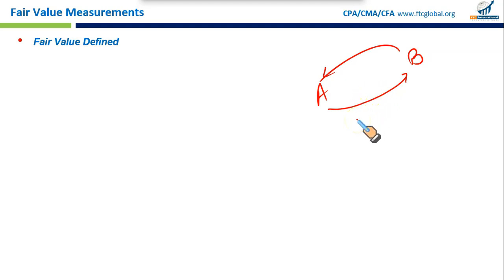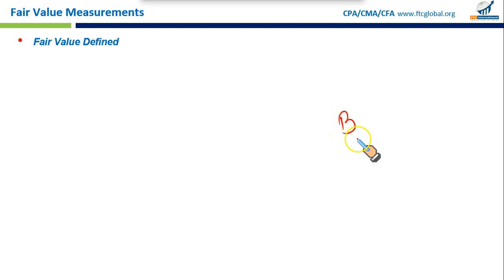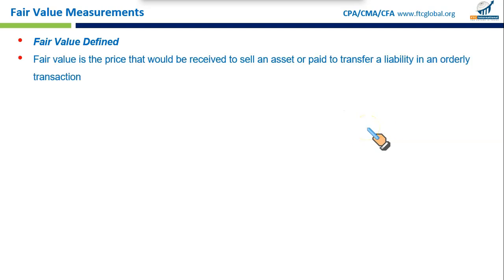For example, if you own a building, right, and you want to sell it, the fair value is the price you would get in a typical orderly sale in the market. It's not like a distressed sale like an auction. So that's the key point you need to remember. Okay, it says fair value is the price that would be received to sell an asset or paid to transfer a liability in an orderly transaction. That's exactly what I've explained.